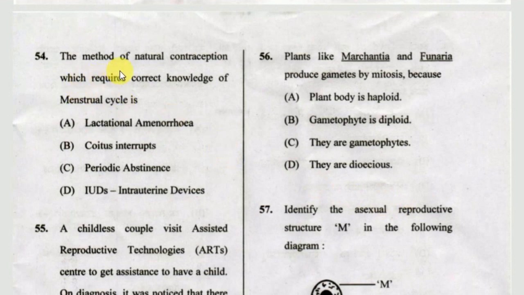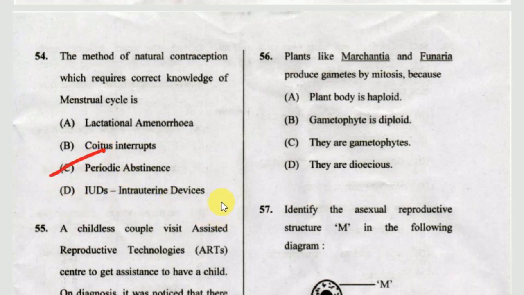Next one, the method of natural contraception which requires correct knowledge of menstrual cycle is option A, lactational amenorrhea. Next, B, coitus interruptus. Option C, periodic abstinence. Option D, IUDs. Okay, the answer is option C.